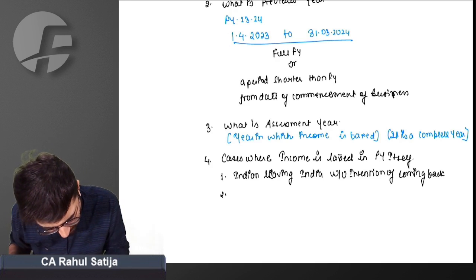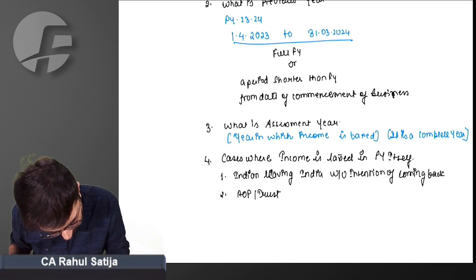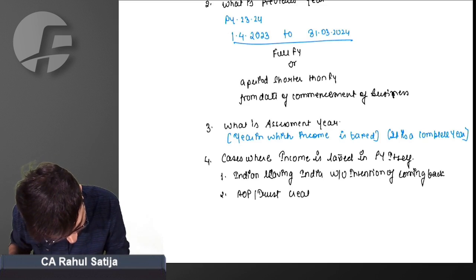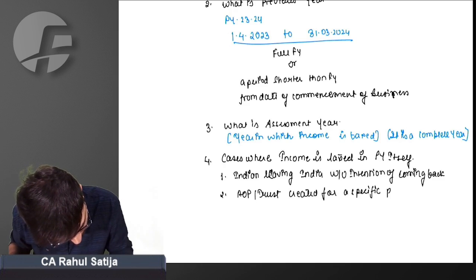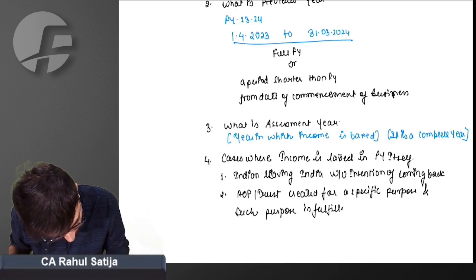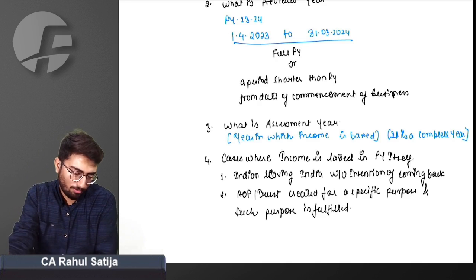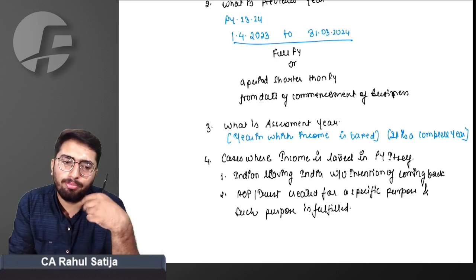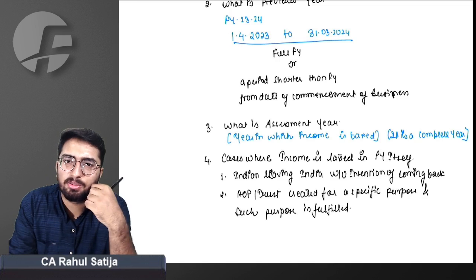Second thing, sir, if an AOP or a trust is created for a specific purpose and such purpose is fulfilled. For example, I created a trust.